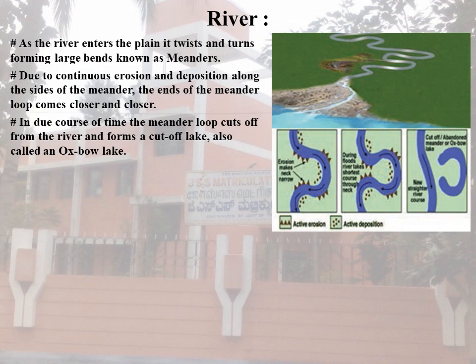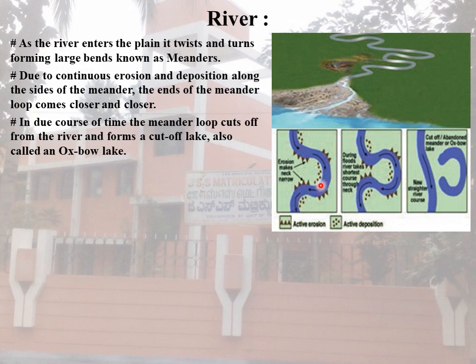You can see this on the right side of your slides. When rivers enter the plains, they twist and turn like this, and we call these meanders. When the land is plain, the river takes these shapes. So the second point is oxbow lakes.